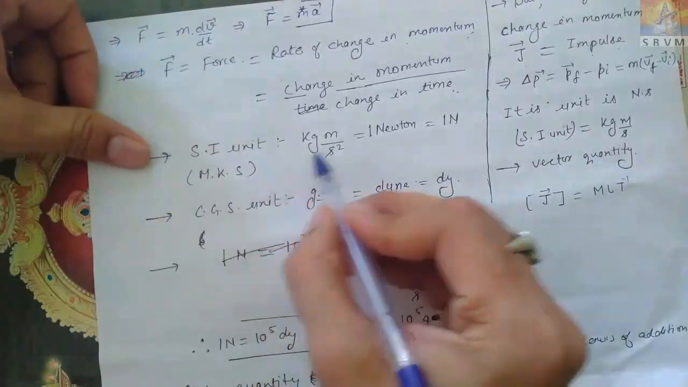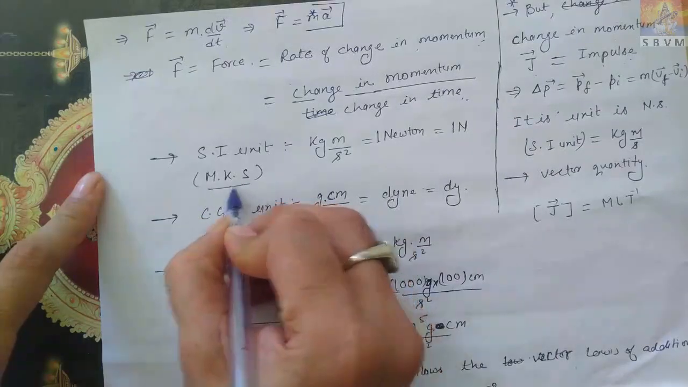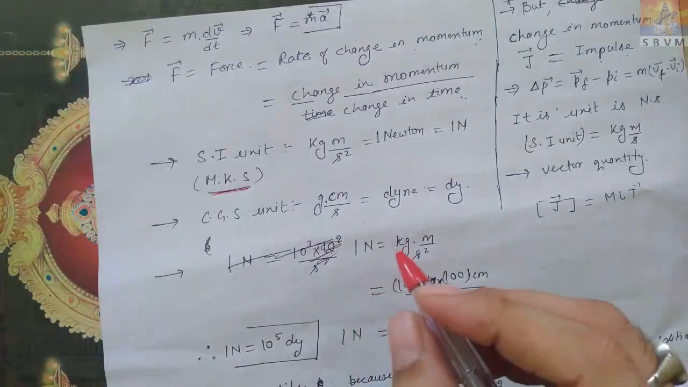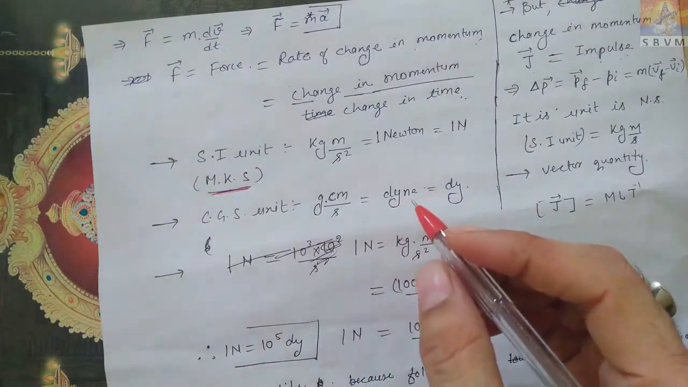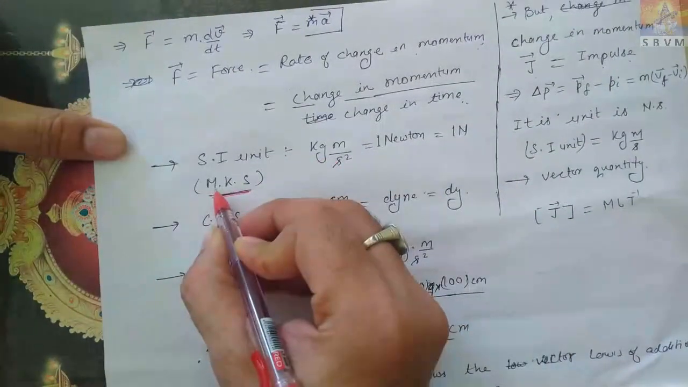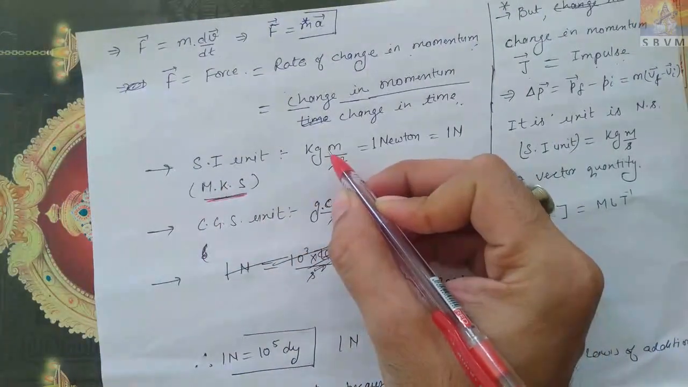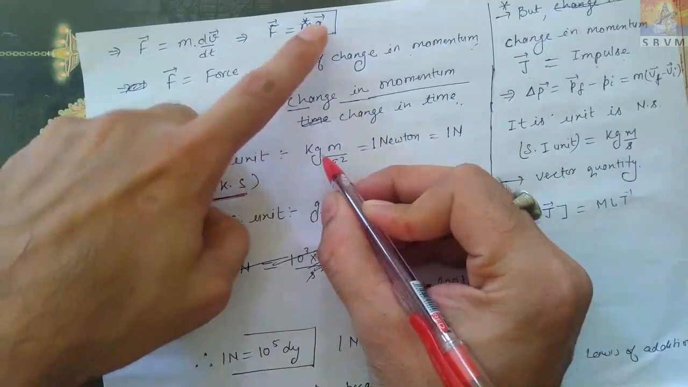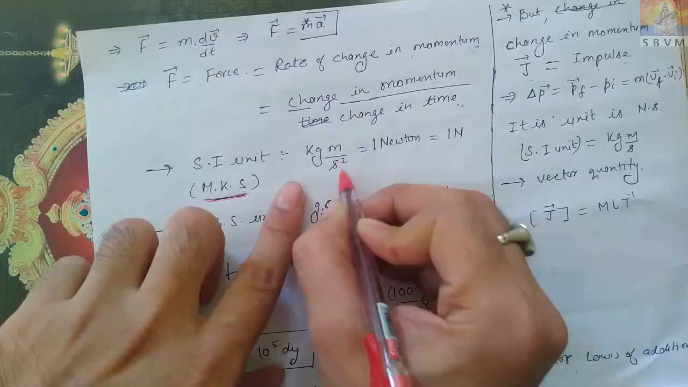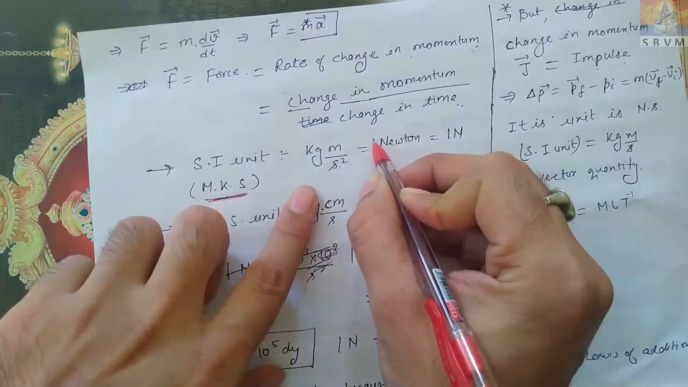The SI unit of force, which means MKS unit. Whatsoever I am underlining, these are the important points. MKS unit means mass should be measured in kg, distance in meter, time in second. So mass times acceleration, kg meter per second square. So the SI unit of force is kg meter per second square. This is also equal to 1 Newton.